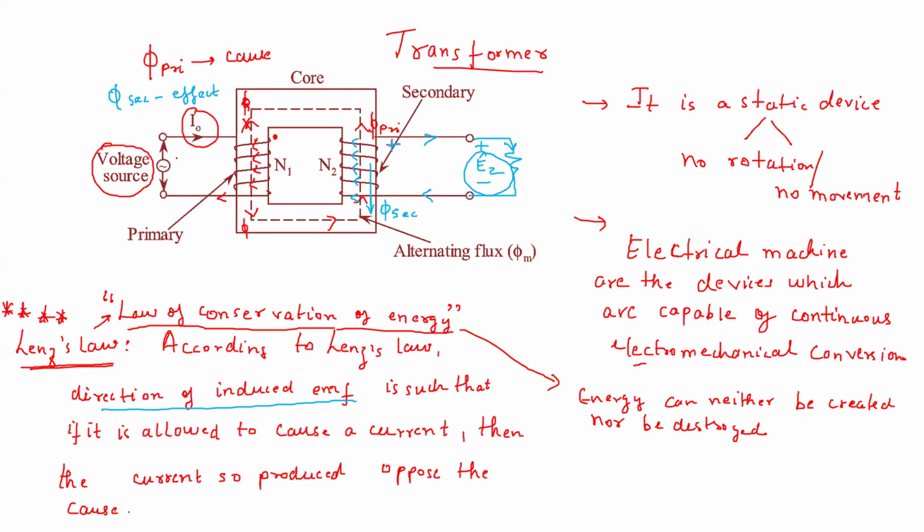So you will see that the rate of change of flux will be with respect to time. That is why, when we connect a voltage source, it always has to be an AC voltage source, because in AC there is a variation with respect to time. This is the flux phi m, the peak, basically phi m. Now what is phi?